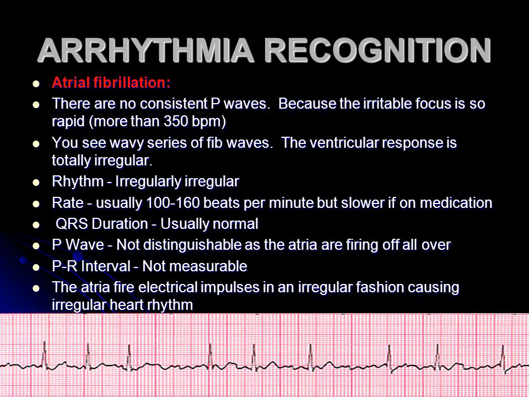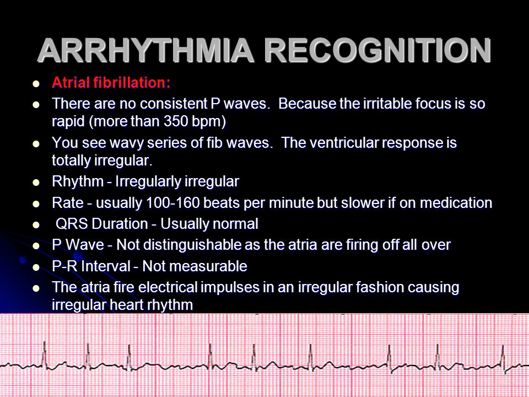Atrial fibrillation. There are no consistent P waves, because the irritable focus is so rapid, more than 350 bpm. You see a wavy series of fib waves. The ventricular response is totally irregular.